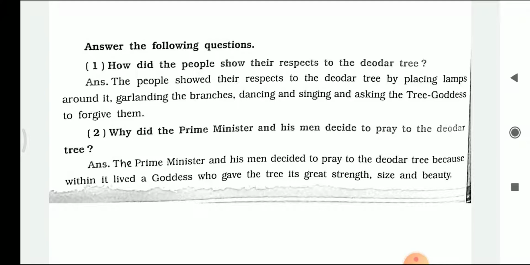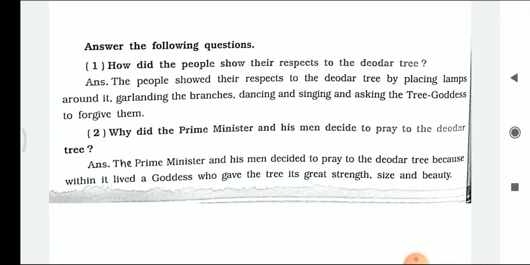They used to place the lamps all around the tree. They used to garland, that means they used to decorate the branches with flowers. They used to sing and dance beside the tree and ask the tree goddess to forgive them. Let's see the second question.